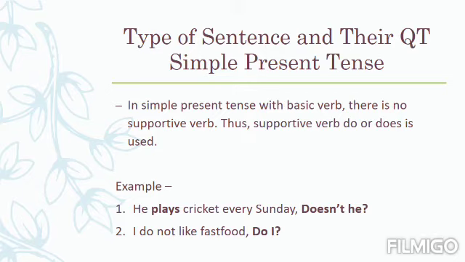He is a third person singular and plays, the basic verb is play, and s has been joined to the word play. So here we can use the supportive verb does, because we know that with he, she and it and with one name we should use does, and with I, we, you, they and more than one name we can use do. This is the simple rule which you have learned earlier.